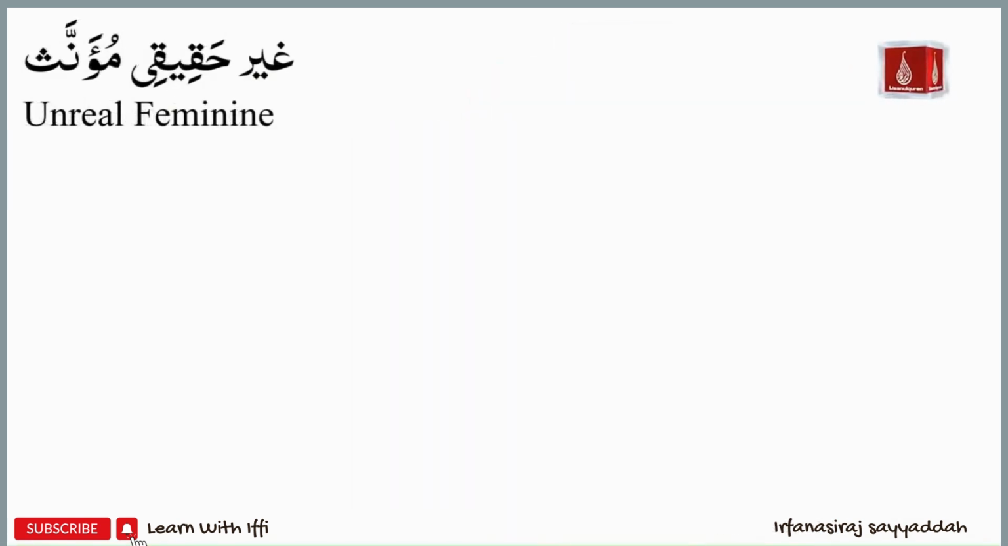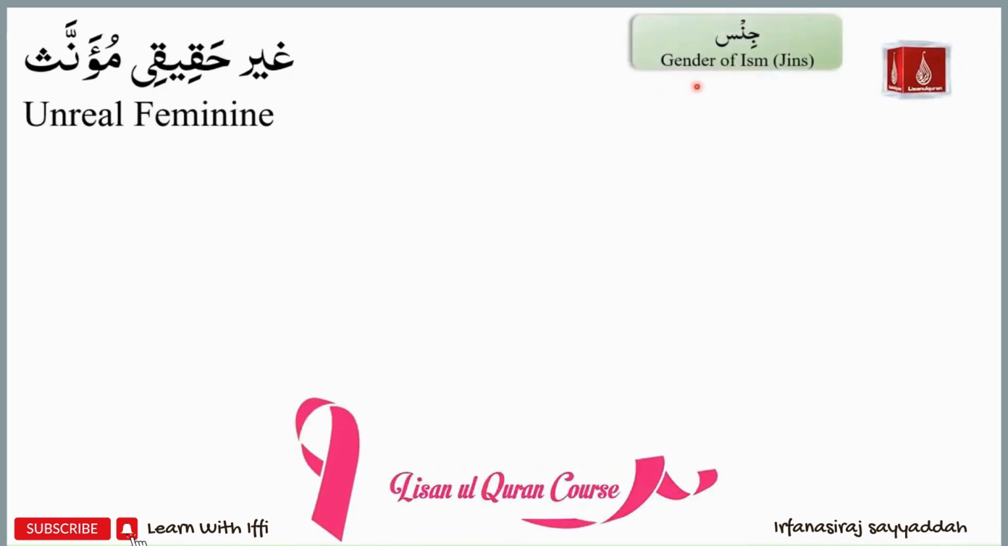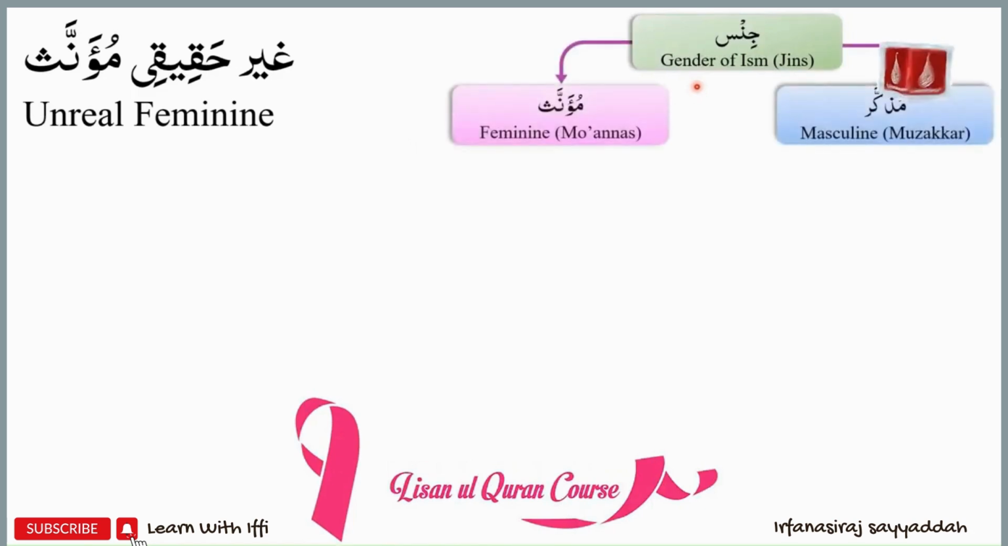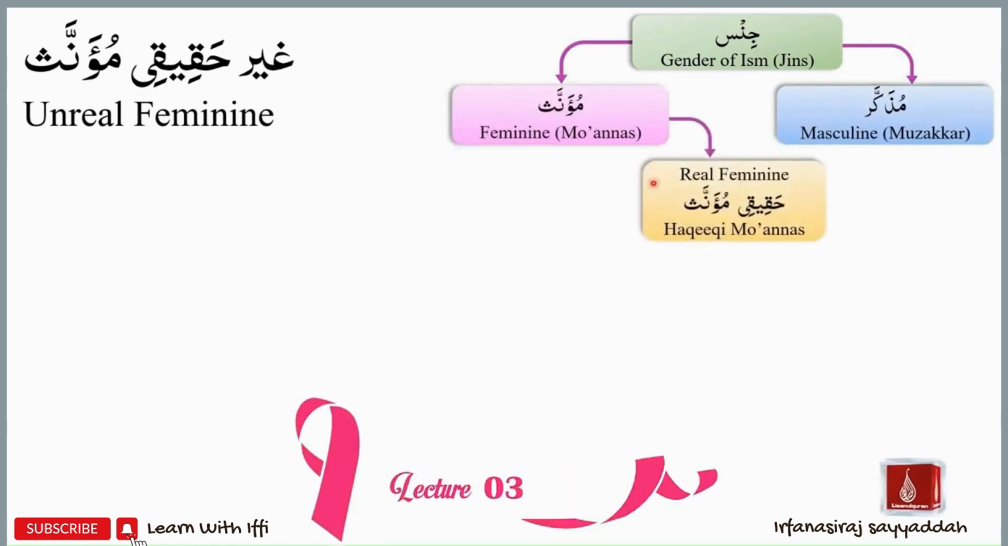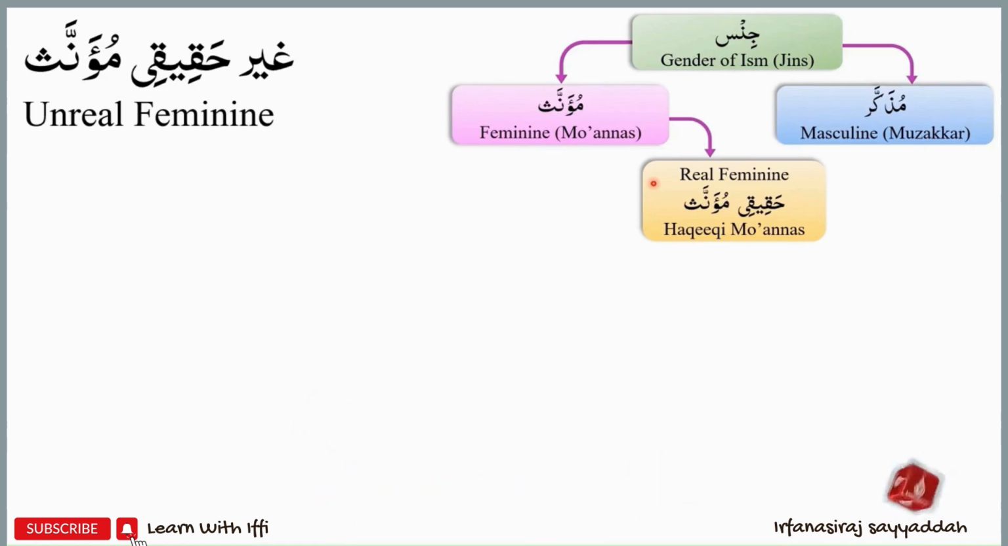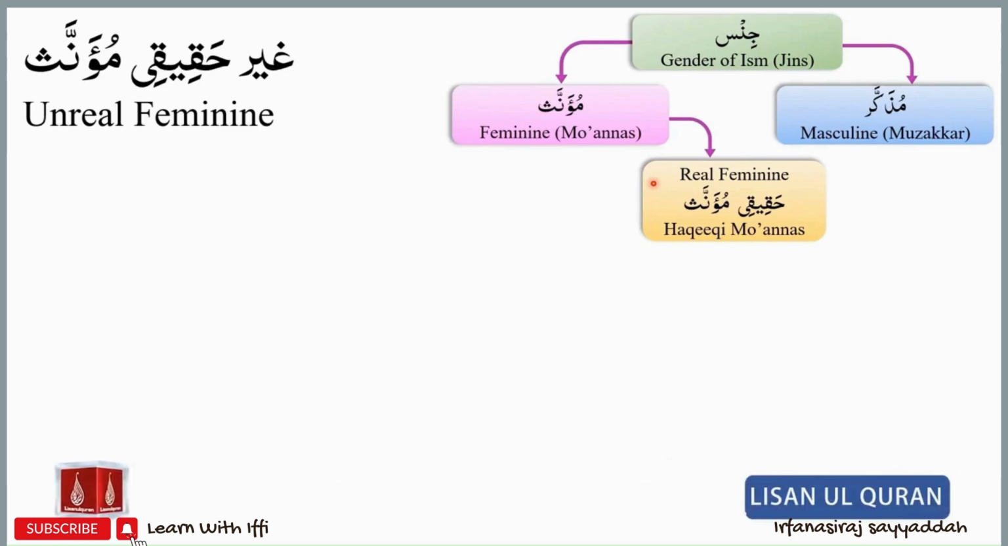We will now introduce ghair haqiqi muannas asma or unreal feminine asma. We go back to our diagram of gender of ism. We have the feminine gender and the masculine gender. Within the feminine gender, the first group we studied was that of real feminine asma or haqiqi muannas asma. Examples include girl, woman, sister, daughter. These are straightforward examples of the feminine gender, and each ism in this group will have a corresponding masculine gender.